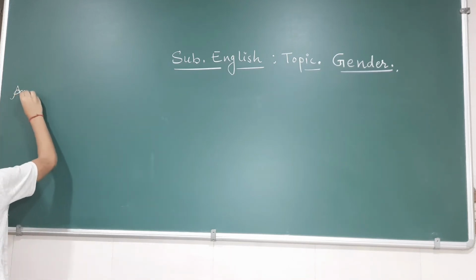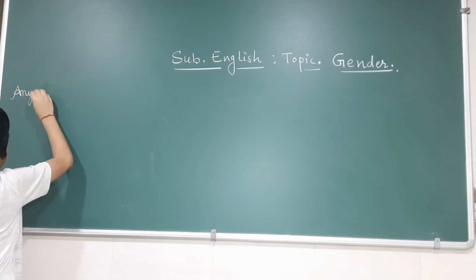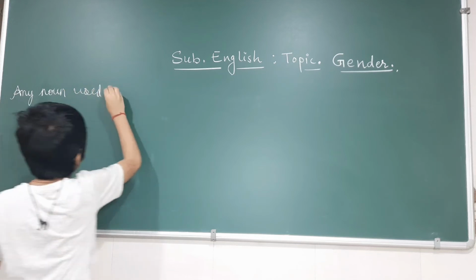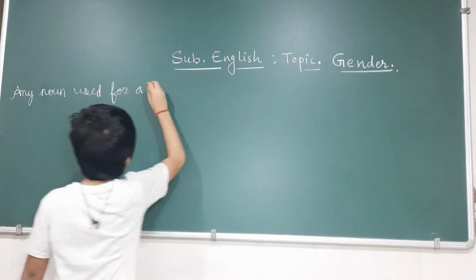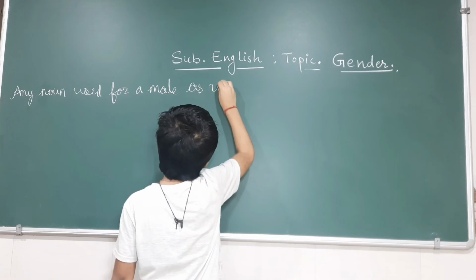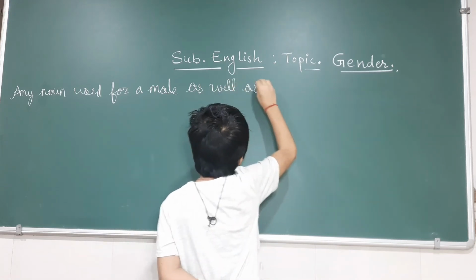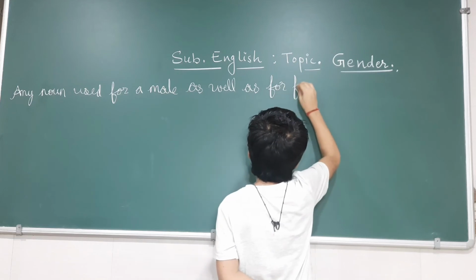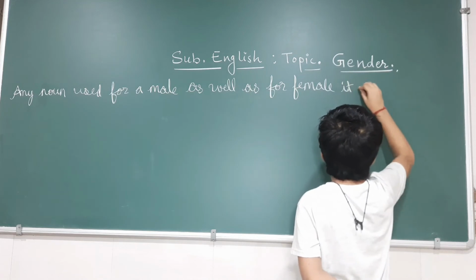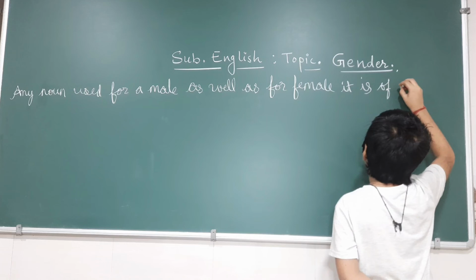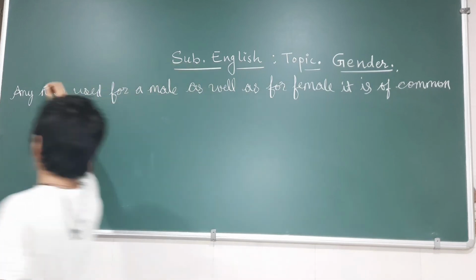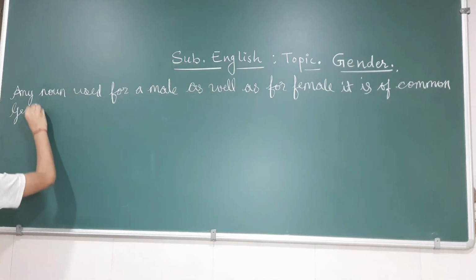Any noun used for a male as well as for female, it is of common gender.